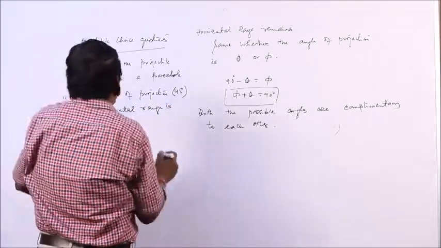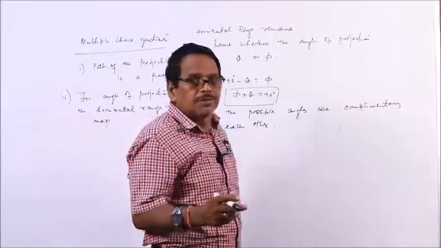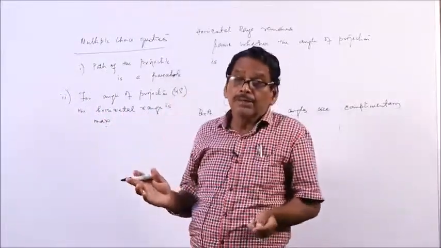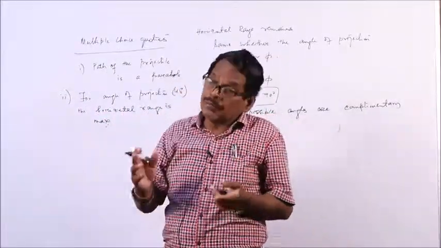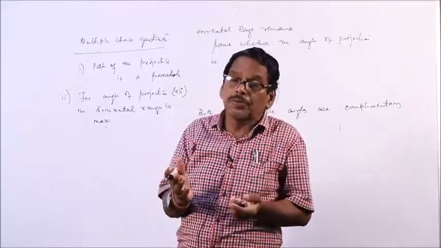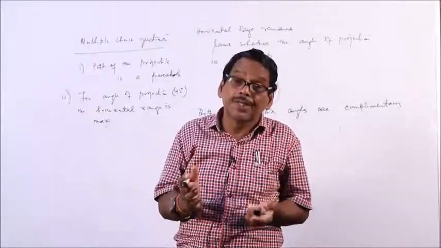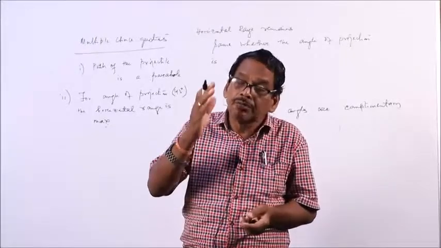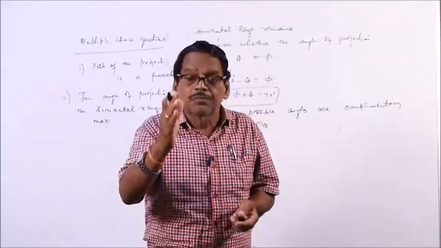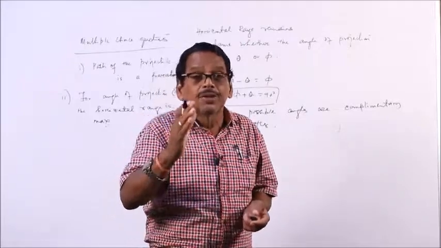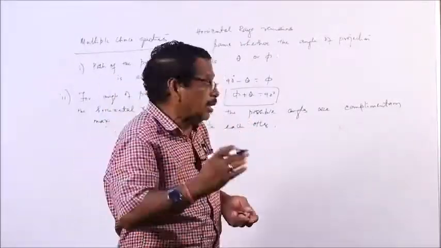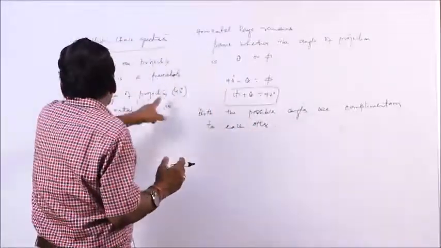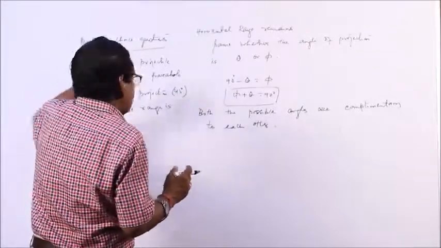For an angle of projection of 45 degrees, the horizontal range is maximum. For this reason, a long jumper always tries to jump at an angle of 45 degrees. There may be a question like this: why does the long jumper try to jump at 45 degrees? Because the range will be maximum. A javelin thrower also always tries to throw it at 45 degrees, because it will go the maximum horizontal distance.